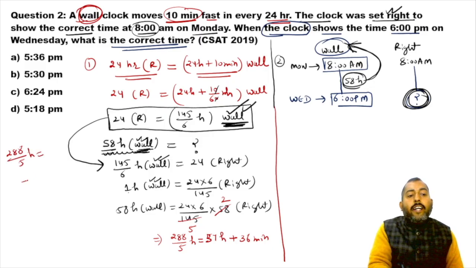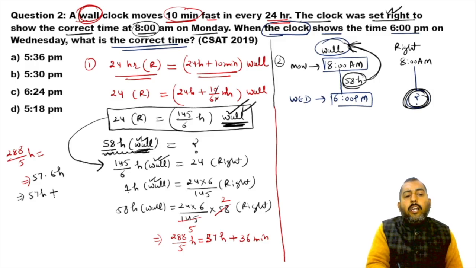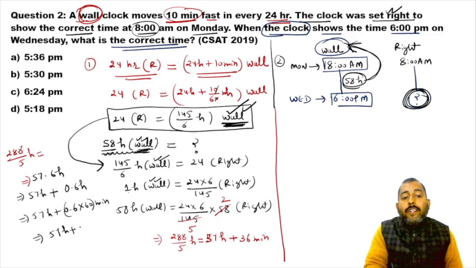So if you divide 288 by 5, you will be getting what? 57.6 hours. So 57.6 hours means 57 complete hours and 0.6 more hour. In 1 hour we have 60 minutes. So 0.6 hour is equal to 0.6 into 60. So 57.6 hours is basically equal to 57 complete hours and 36 more minutes.